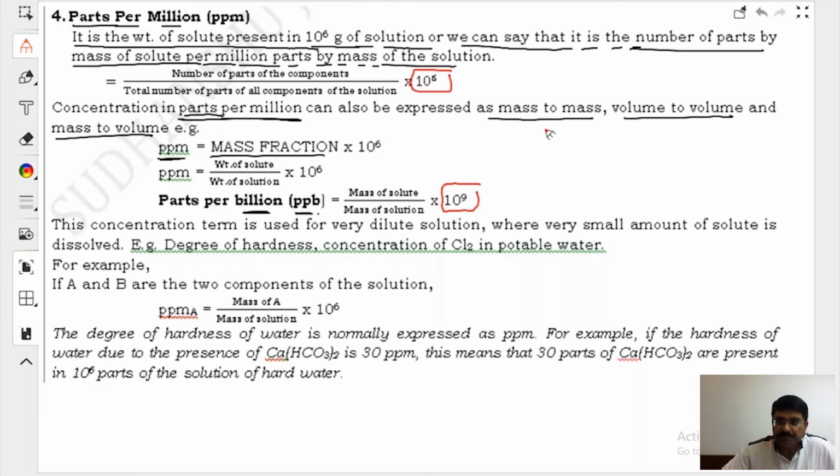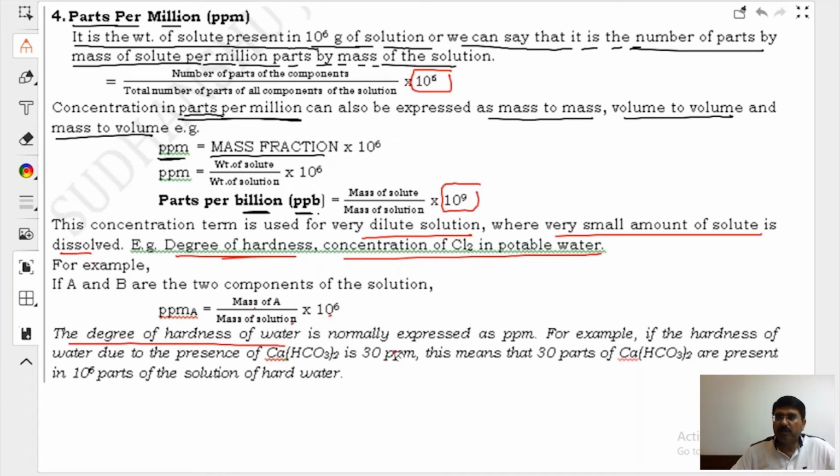This concentration term is used for very dilute solutions where a very small amount of solute is dissolved. For example, degree of hardness, concentration of chlorine in drinkable water. If A and B are two components, then ppm of A is mass of A divided by mass of solution into 10 to the power 6.